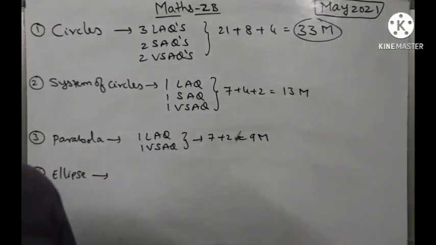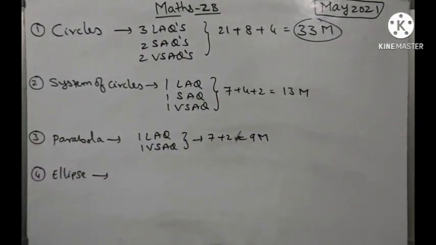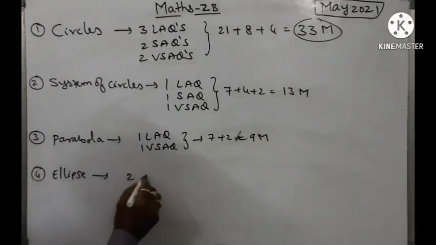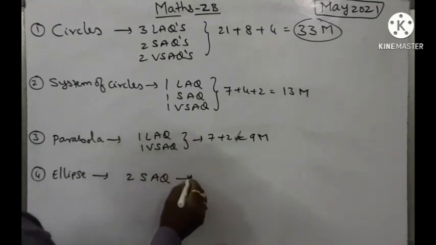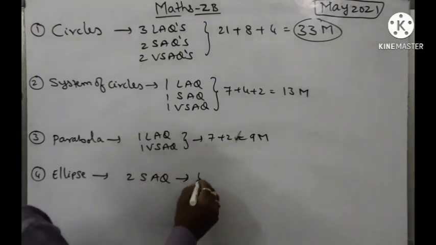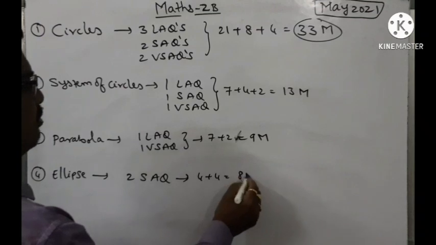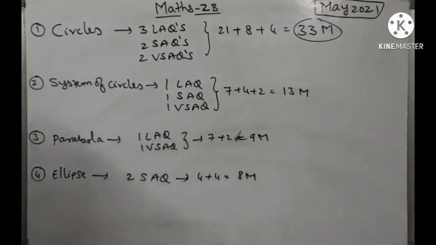So coming to the weightage of this ellipse chapter, we are going to get only 2 SAQs. Previously we had 1 SAQ, this time we are going to get 2 SAQs, that is 4 plus 4, 8 marks from this ellipse chapter.